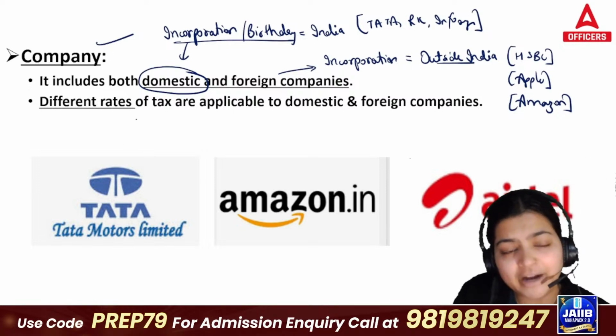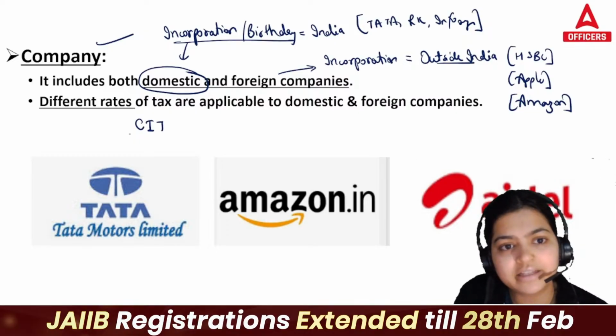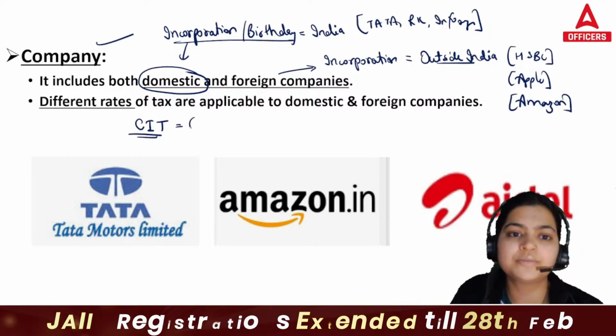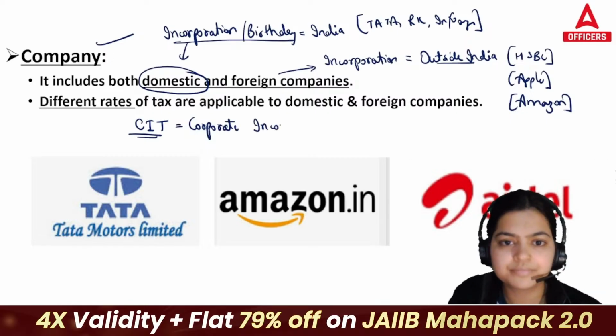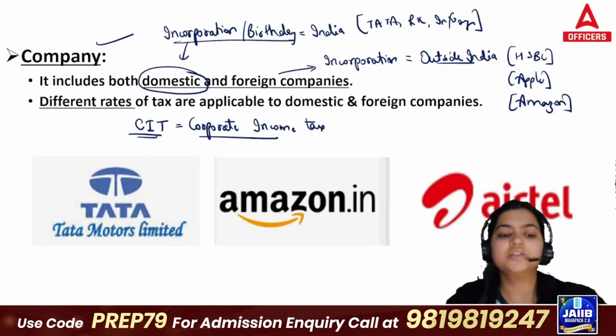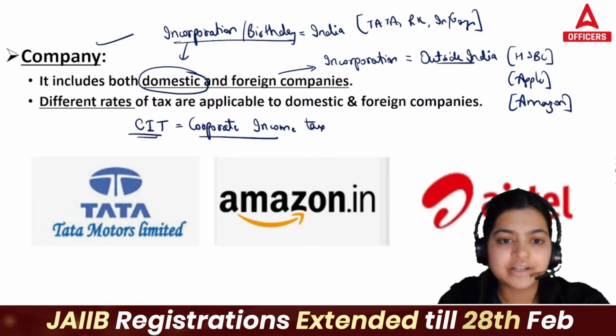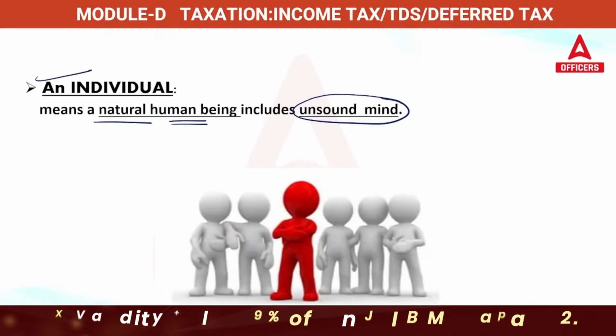Apart from that, when companies are paying tax, that is known as corporate income tax, CIT. So this is your third classification.